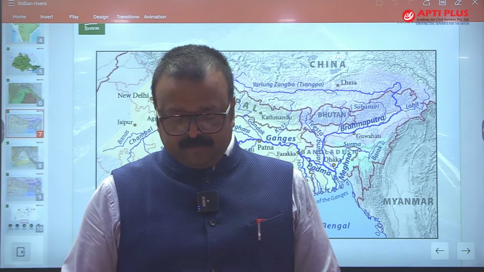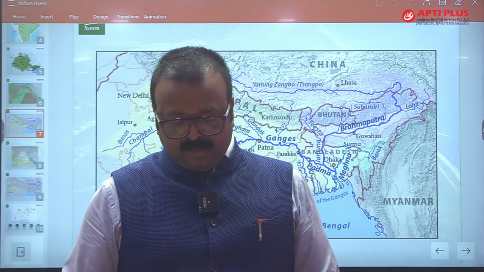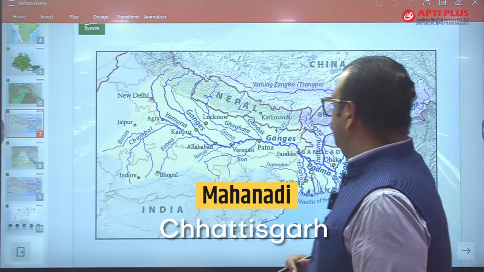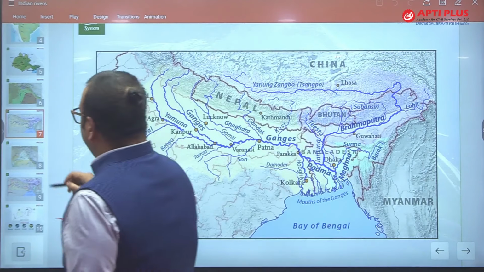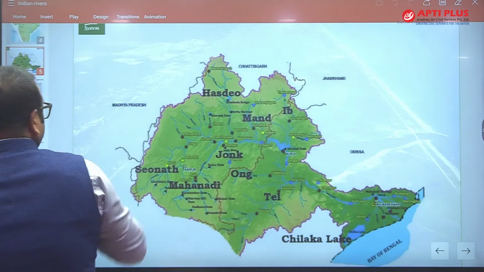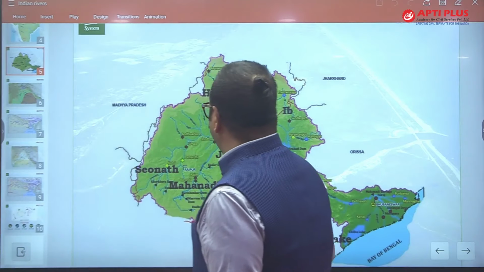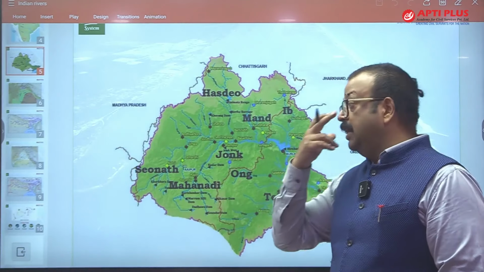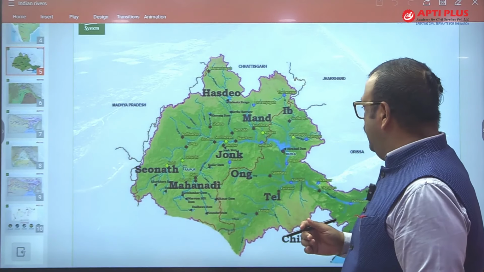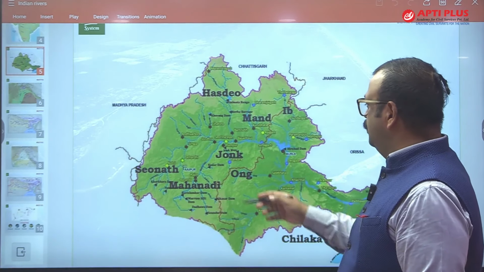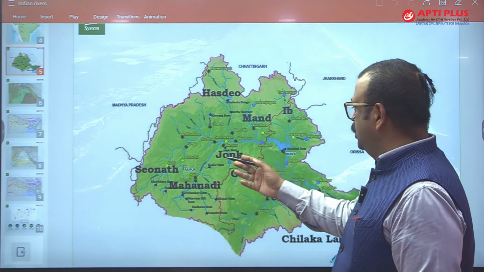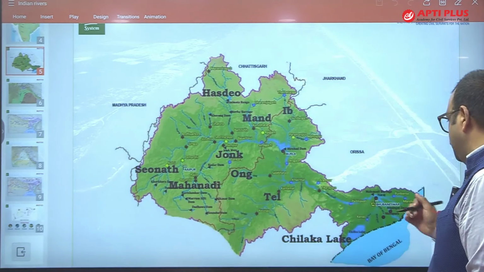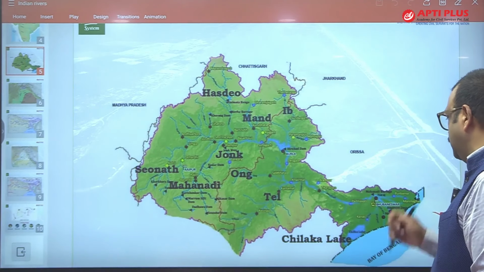Let's come to the Peninsular river system, and the first river is Mahanadi, and Mahanadi originates from Sihawa Plateau. Sihawa Plateau is in Chhattisgarh near Raipur. So in this map you will find Mahanadi, Sihawa Plateau, and from here it originates and moves towards east, moving through Chhattisgarh to Odisha, and ultimately drains into the Bay of Bengal by making a huge delta.